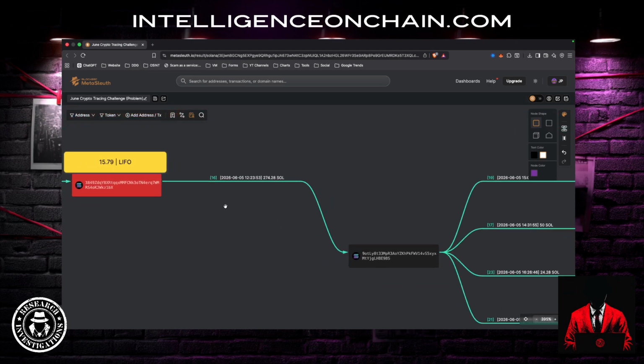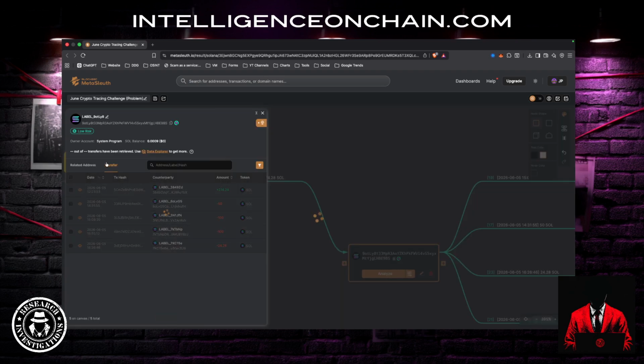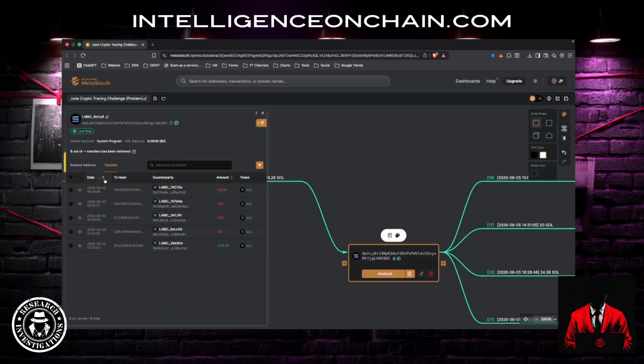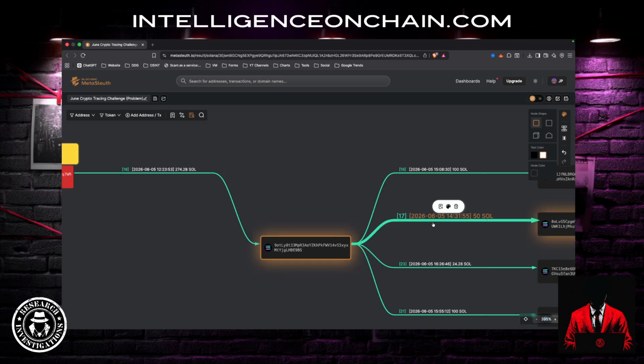So we used 15.79. We've got that coming in through LIFO, last in, first out. So now we need to check what's going on in here. We need to load all the data. Again, we need to sort it into descending order. So we get last in, which is this one, because there's only one in, and first out. So we're following 15.79 out to this address here.